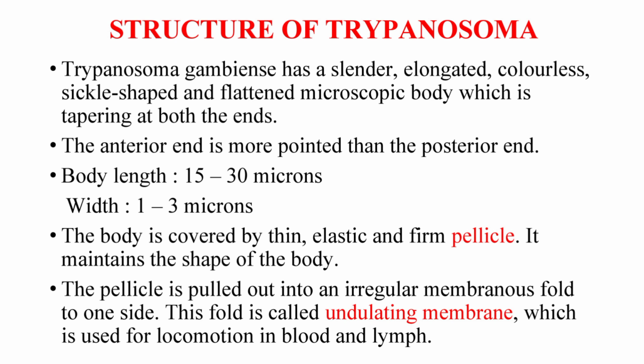The body is covered by a thin, elastic and firm pellicle. It maintains the shape of the body. The pellicle is pulled out into an irregular membranous fold to one side. This fold is called the undulating membrane, which is used for locomotion in blood and lymph.